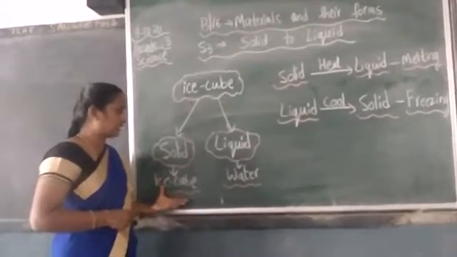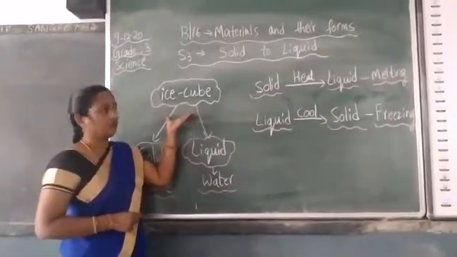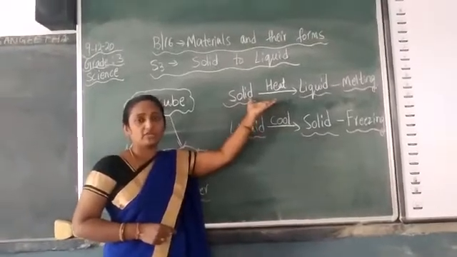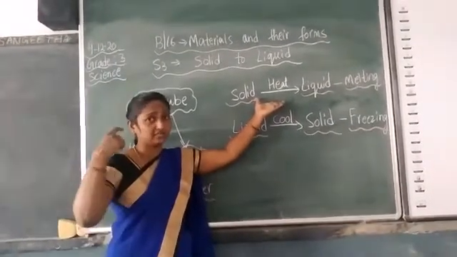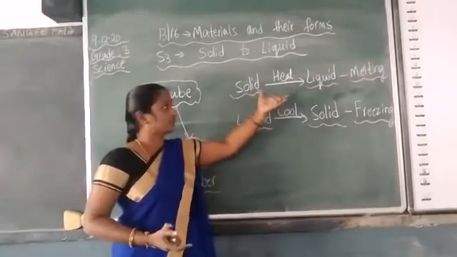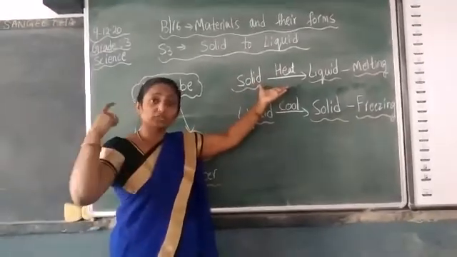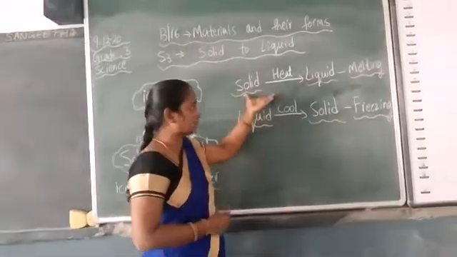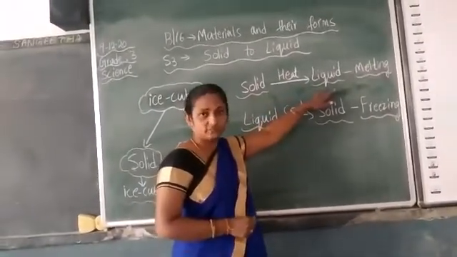So when you take an ice cube out from the refrigerator and keep it under room temperature, what happens? Due to the heat of the room temperature, the solid form of the ice cube will change into liquid form.